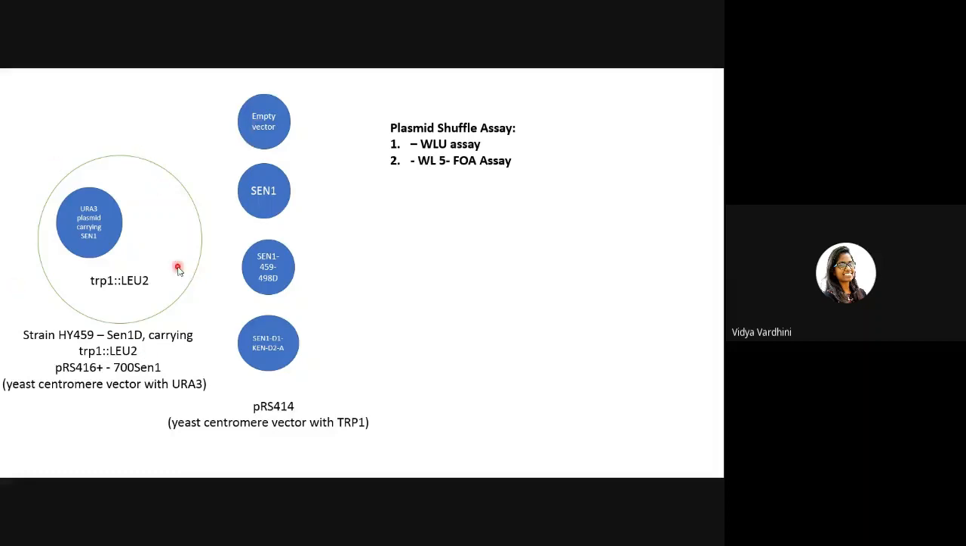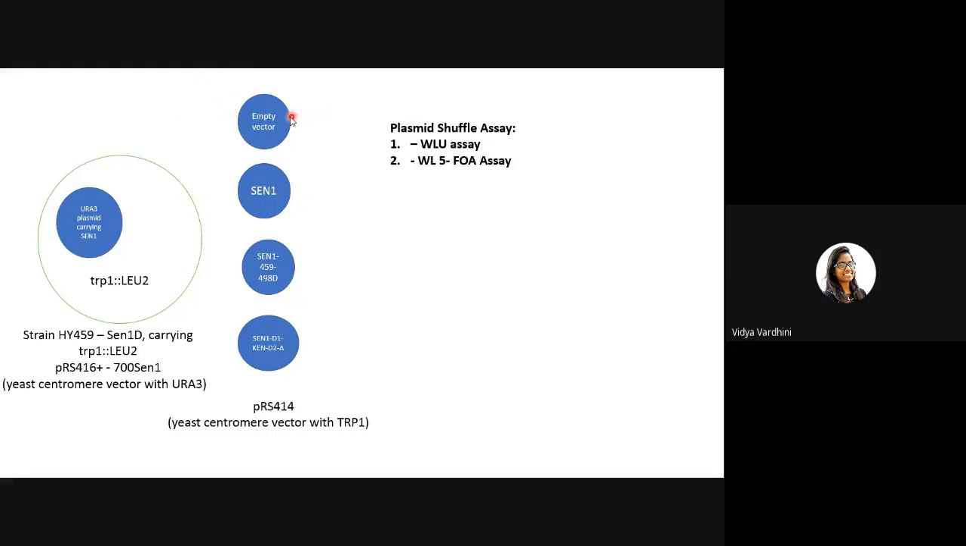So these cells, in separate experiments: in one experiment, you would transform them with empty vector. In the next set, you will transform them with SEN1. This is wild type SEN1. And in the next set, you would transform them with SEN1 in which 459 to 498, the 40 amino acid region is deleted. And then in the next set, you would replace the CAN box with alanine.